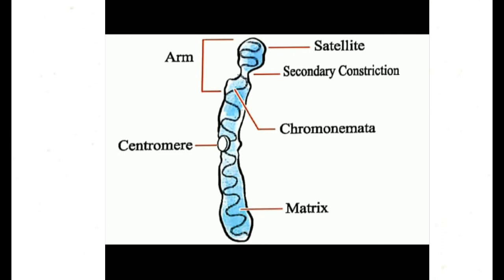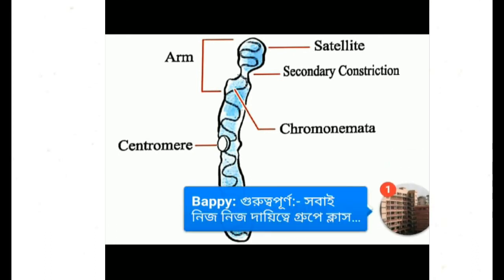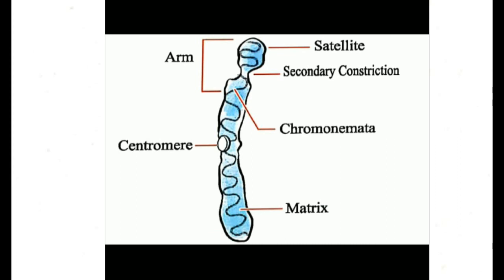This is a rounded and clear zone containing one or more chromomeres and spindle fibers. The location of the centromere produces a constriction. The constriction is called primary constriction or arm. Arms may be equal or unequal. So depending on the position of the centromere, we can divide chromosomes into metacentric, submetacentric and acrocentric. The last one is telocentric. They look like V, L, J and I respectively.